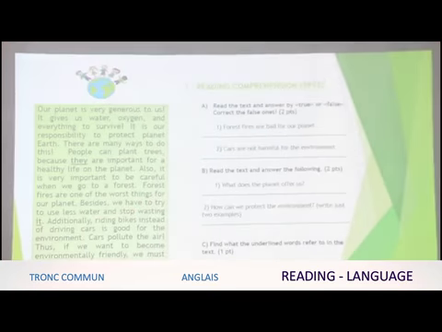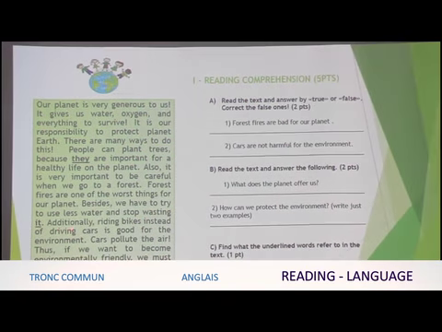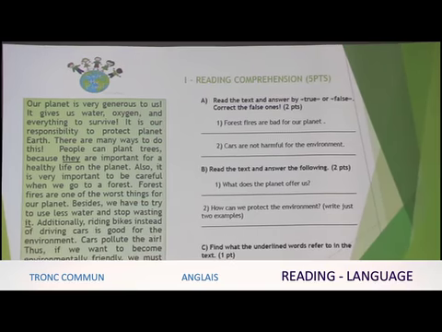Besides, we have to try to use less water and stop wasting it. Additionally, riding bikes instead of driving cars is good for the environment. Cars pollute the air. So cars are not good for the environment. Thus, if we want to become environmentally friendly, we must save energy and stop harming our lovely planet. Okay, so this is the text. And its topic is the environment and the ways we can follow to save our planet Earth.